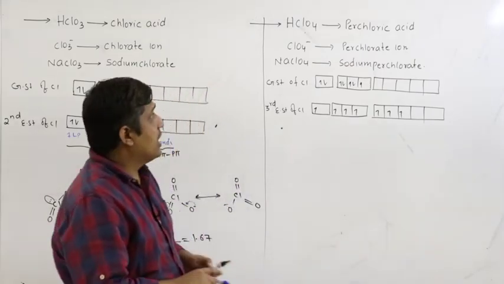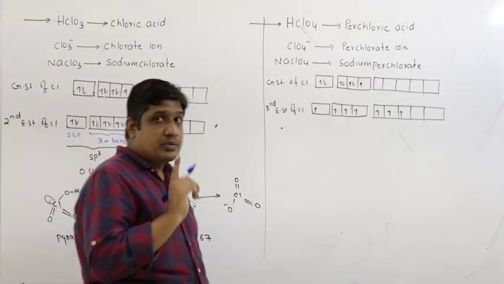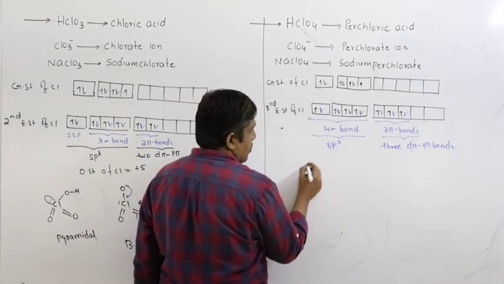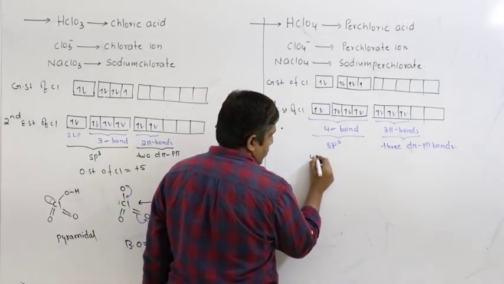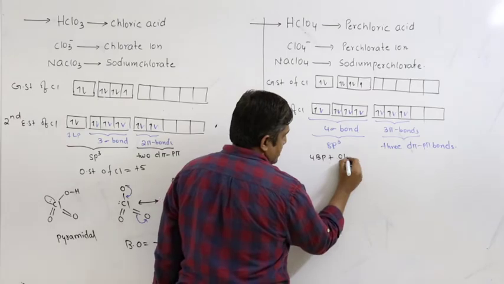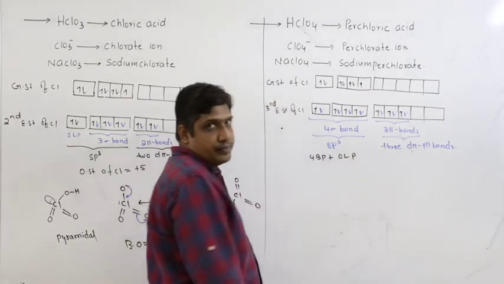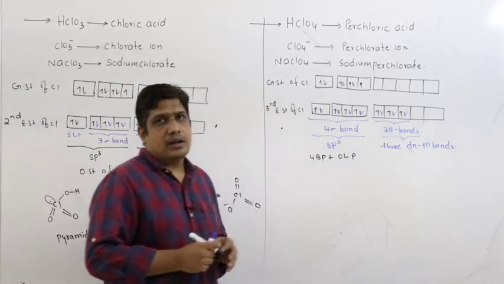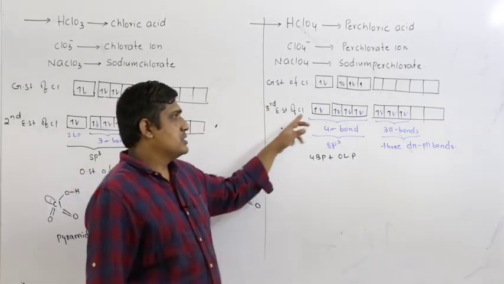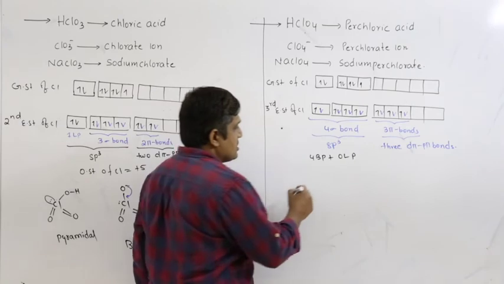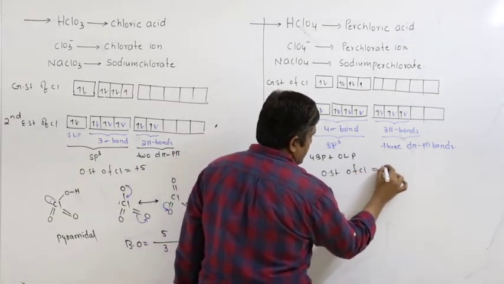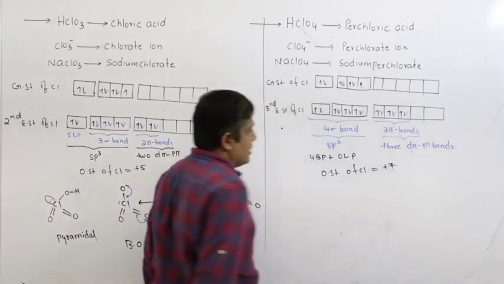So there are 4 bond pairs and 0 lone pairs. So the oxidation state: how many unpaired electrons of chlorine are involved? 7 unpaired electrons, therefore the oxidation state of chlorine is plus 7.